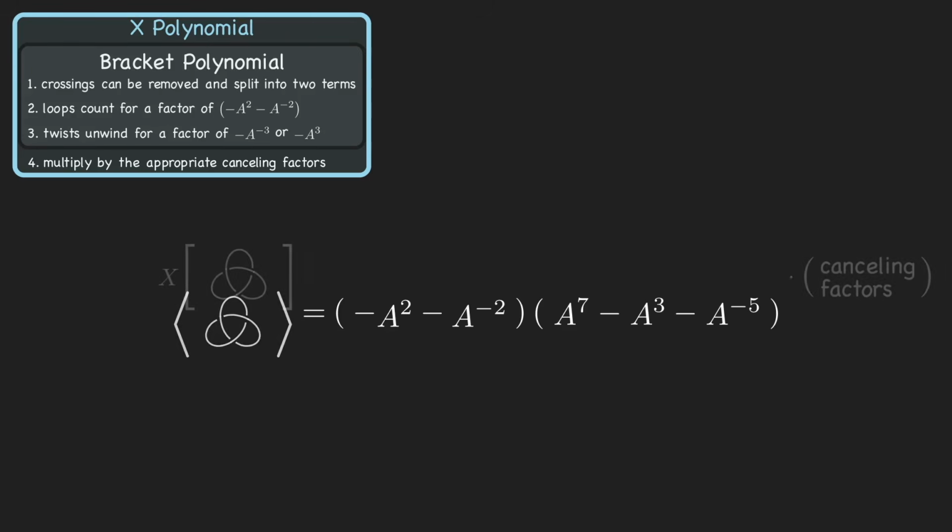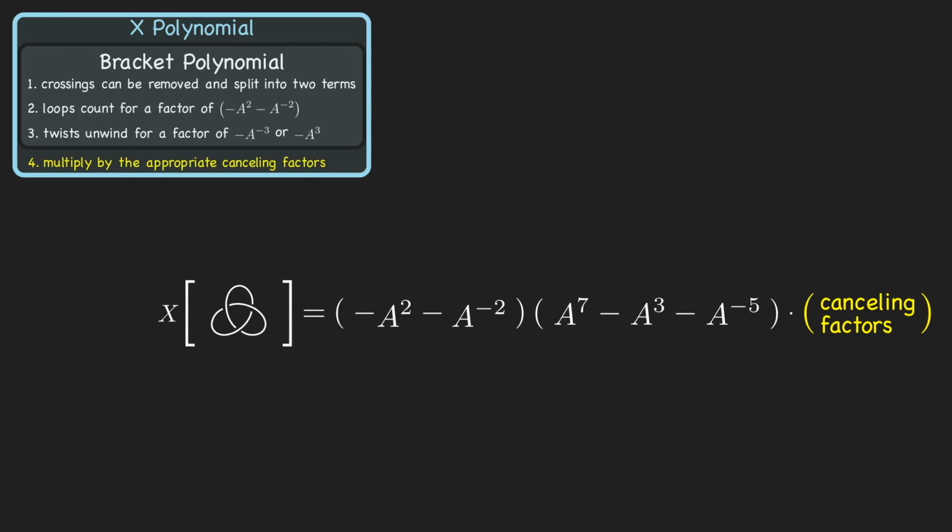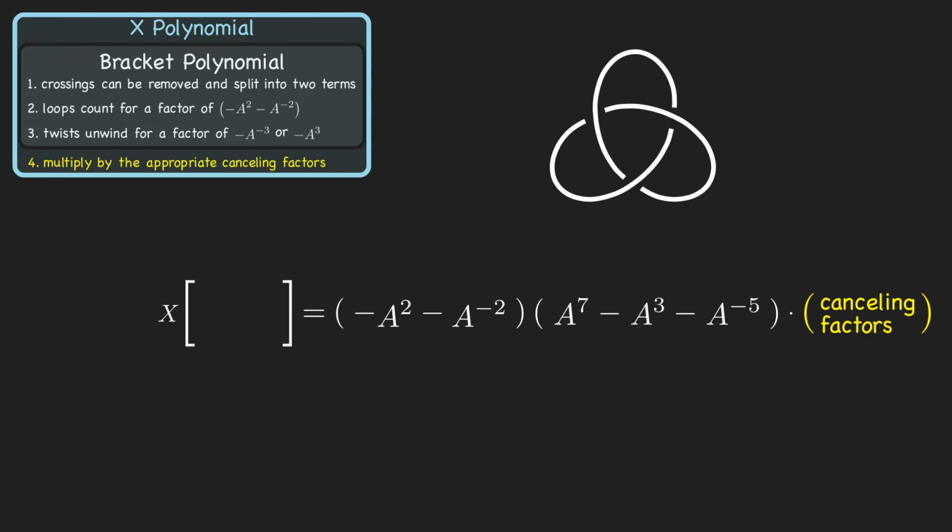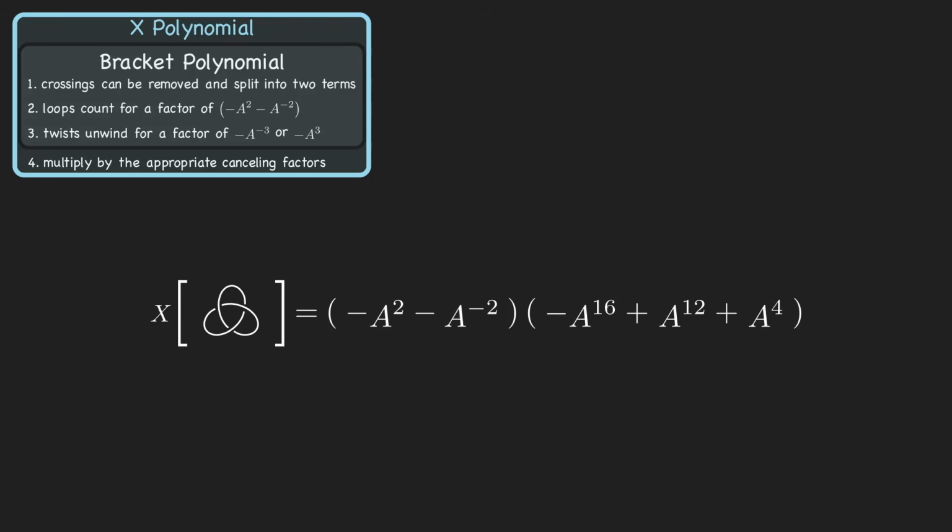We just need to multiply by the canceling factors, as per Rule 4, by going back to the original diagram and checking every crossing between strands from the same component, which is all of them since this is a knot. There are 3 crossings, and each contributes an extra -a cubed, which gives us an extra -a to the 9 factor on top of everything. And with that, we've got our link invariant.